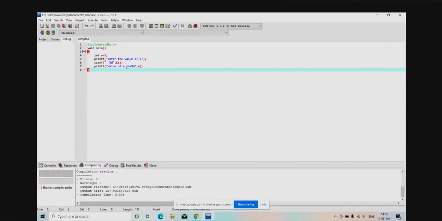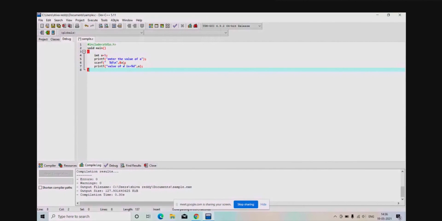Okay, let me explain. Initially we have assigned the variable a value as 5. After that we are asking the a value from the user.